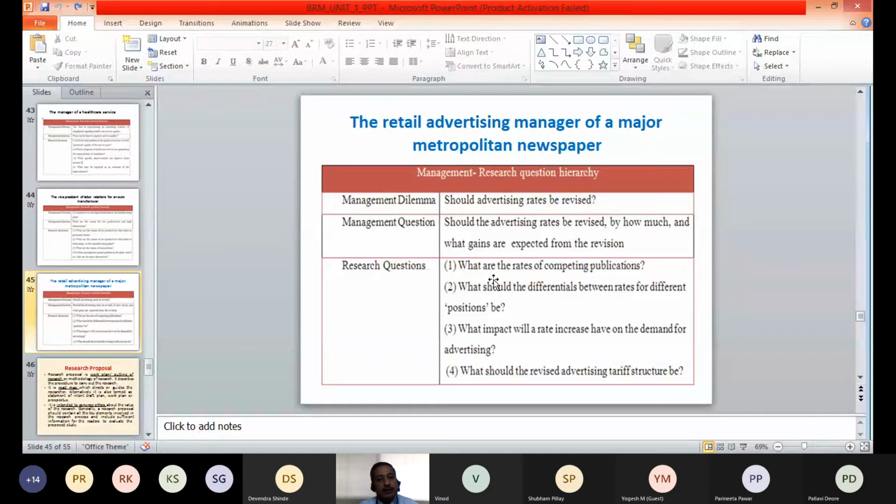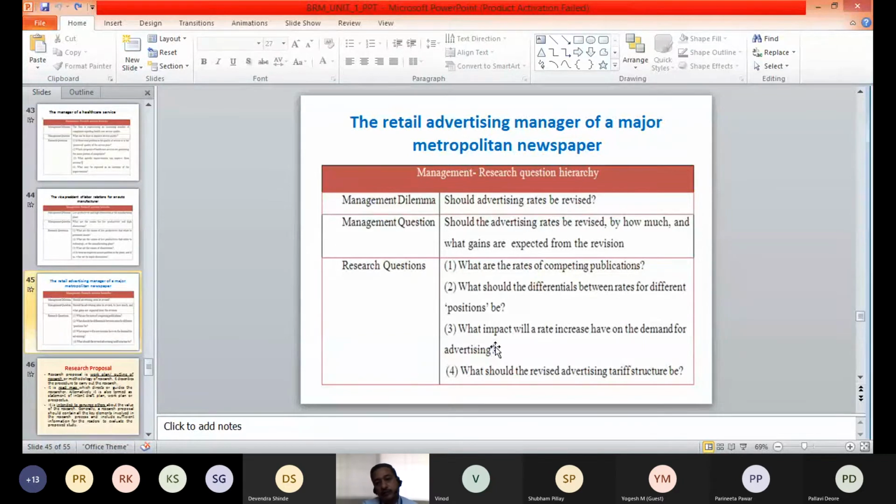What are the advertising rates of other competitor publications they are charging? The second question is, what should be the differentials between rates for different positions? There are different rates as per the positioning in the newspaper. If it is on the front page, the rates will be different. If it is on the next page, the rates will be different. So what will be the difference in the rates for the different positions of the advertisement?